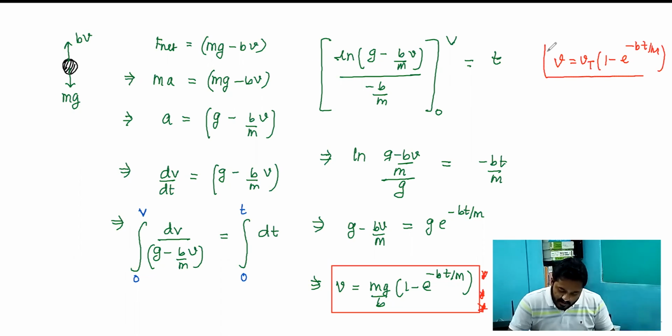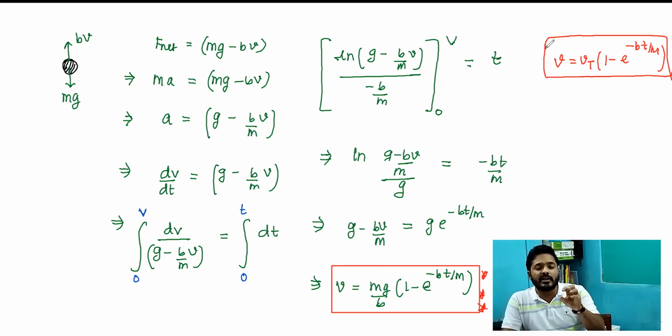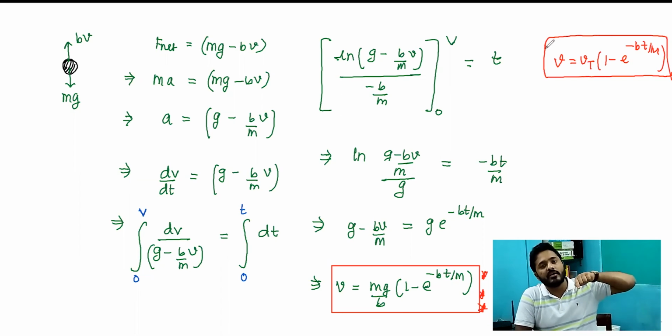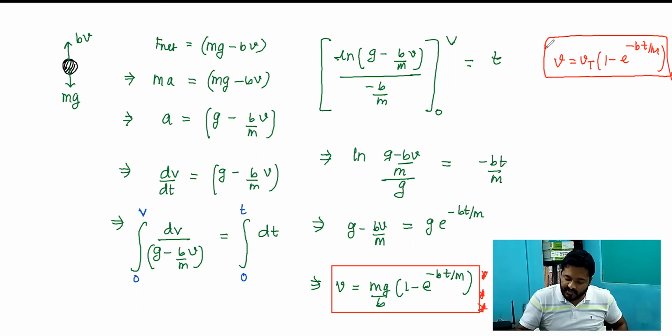And remember, this expression is applicable till the particle attains the terminal speed. After that, the particle will move constantly with that speed and continue to move in the downward direction. So once this speed is attained, the particle keeps coming down with the same speed, so the speed becomes constant. This expression is applicable till the terminal or maximum speed is attained.